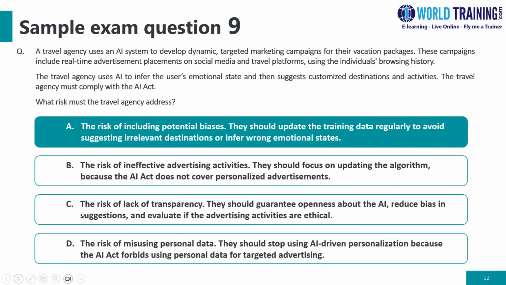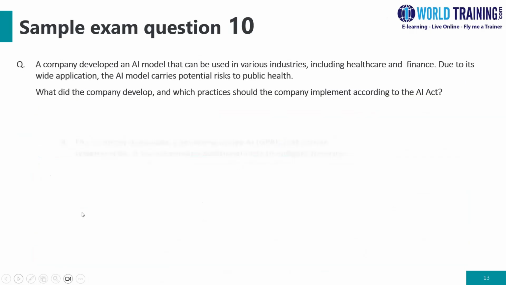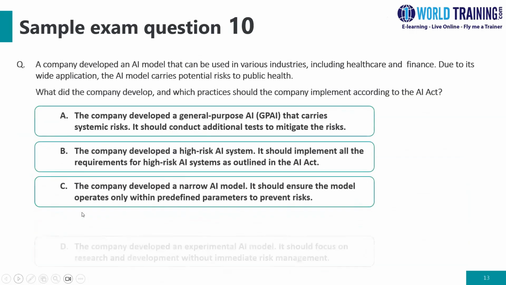So the travel agency must address the risk of potential biases. They should update the training data regularly to avoid suggesting any kind of irrelevant destinations or inferring the wrong emotional states. In these questions you are given a business case, and you must determine how you are utilizing the AI Act. Most of the questions in the real exam will be based on similar lines, where you say how the AI Act will be used in practice.